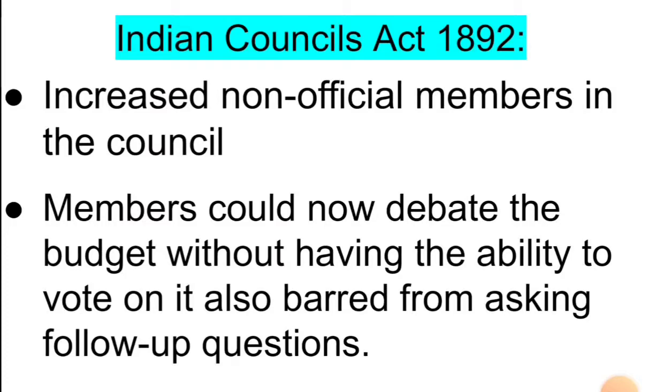Non-official members were increased, and members could now debate the budget without having the ability to vote on it, barred from asking follow-up questions. So members could now only discuss the budget, but they were not able to vote on it, and were also barred from asking follow-up questions, but they could only discuss.